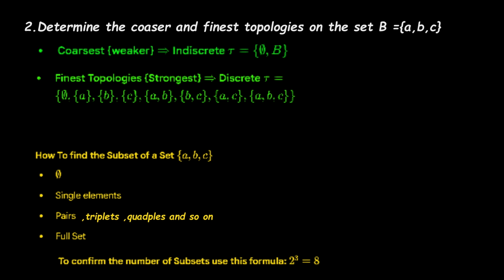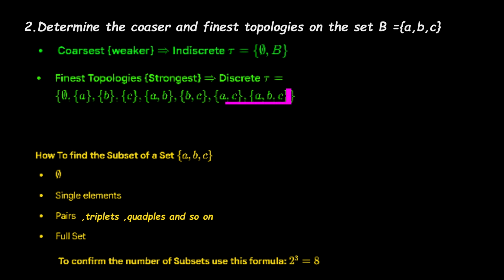So how do you find them? One, the first one is the empty set. An empty set is a subset of any set. Number two, pick the single elements in that set. In our case B, we have elements A, B, C, so you pick A, B, C as separate sets. Number three, pick the pairs.